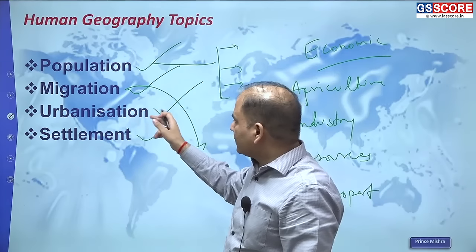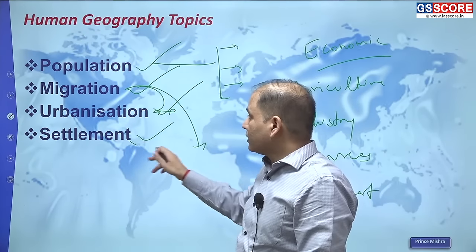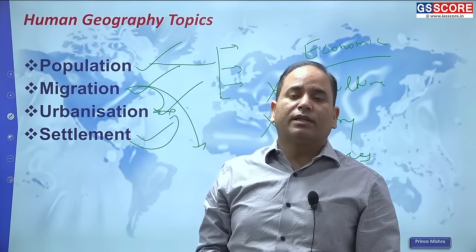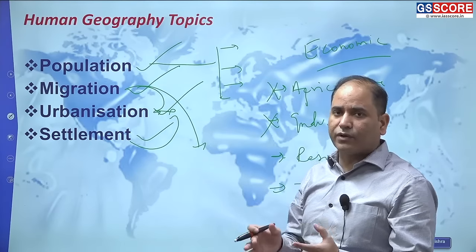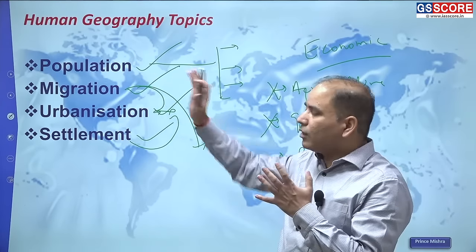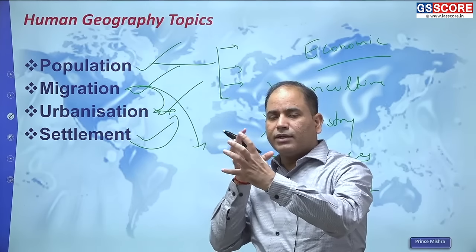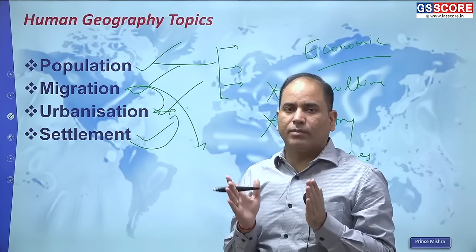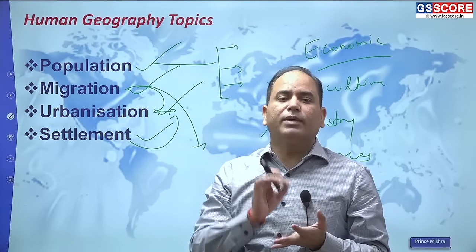Issues in urbanization are primarily related to migration. They are also associated with settlement: we have two types of settlement, rural settlement and urban settlement. In urban settlements, some places will have some problems. So what I am trying to make you understand beforehand, before looking at the micro topics, is that all the topics of human and economic geography need to be studied in an integrated manner. Interlinkages of topics are very important from your examination point of view, specifically in the mains examination.